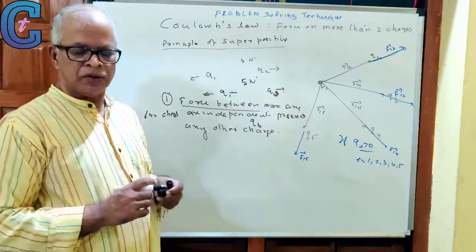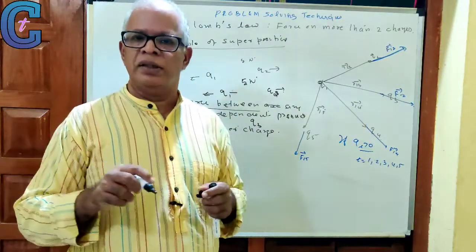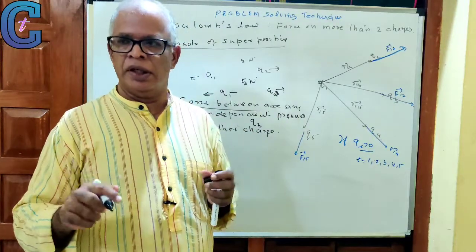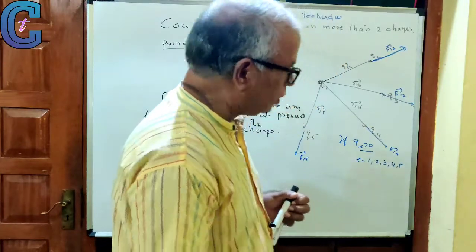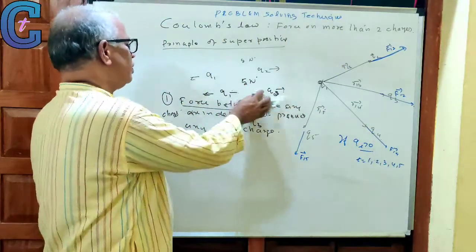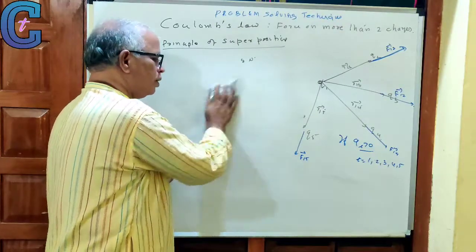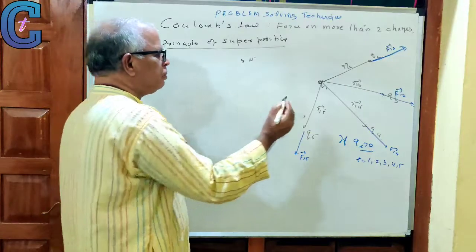Okay, that is, if two charges are there and a third charge is brought in, the force between the two charges remains constant. They are independent of other charges. So based on this, the principle of superposition is developed. Remember, this is not a law of vector addition. It is not an obvious vector addition law. So what is the principle of superposition?